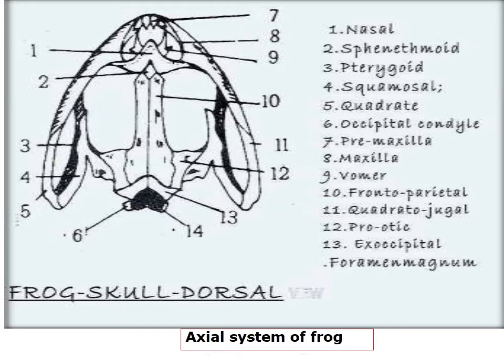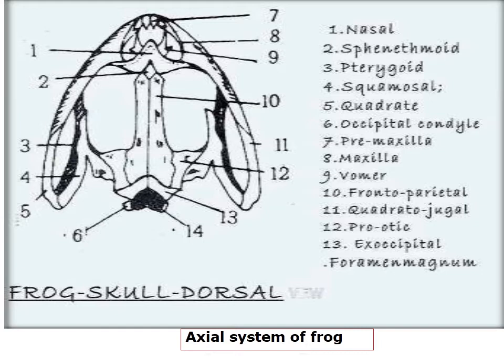Of this, the premaxilla is a small bone forming the anterior part of the jaw. It joins its fellow on the other half along the medial line. The maxilla is a slender curved bone which comes after the premaxilla.